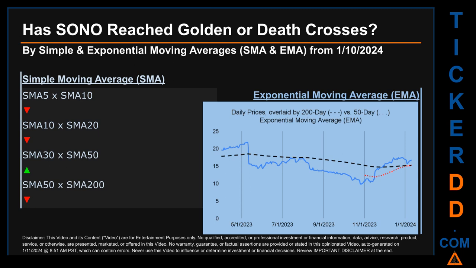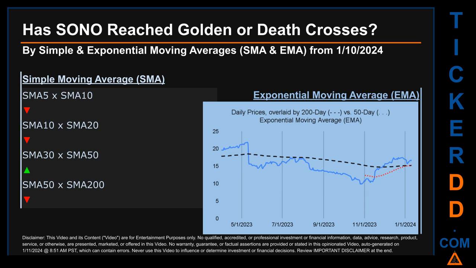Has SONO price reached golden or death crosses? Golden cross and death cross are basic signals that compare average prices across two specified trade day ranges, a short-term versus a long-term range. For example, 5-day versus 10 trade days. Essentially, a golden cross is a bullish signal. It appears when a ticker's short-term moving average crosses above its long-term average. Vice versa, a death cross is a bearish signal when the short-term crosses below its long-term moving average.